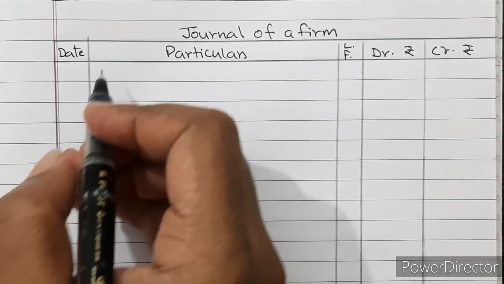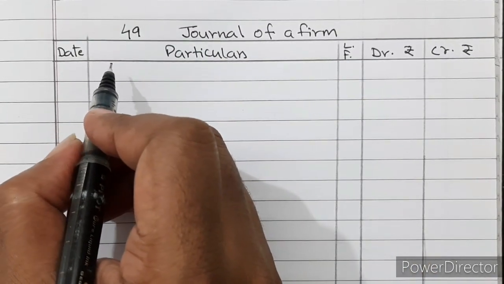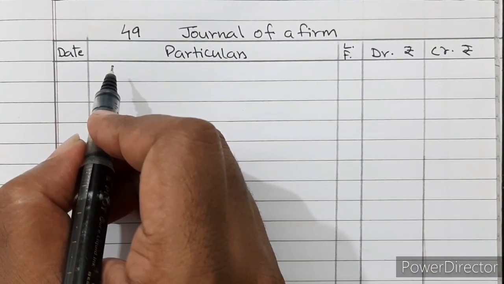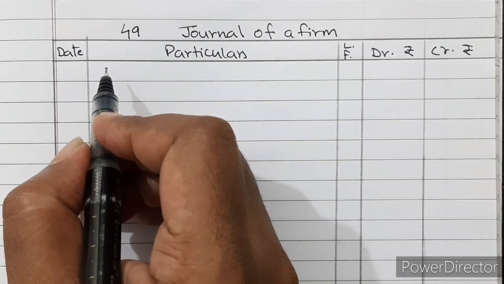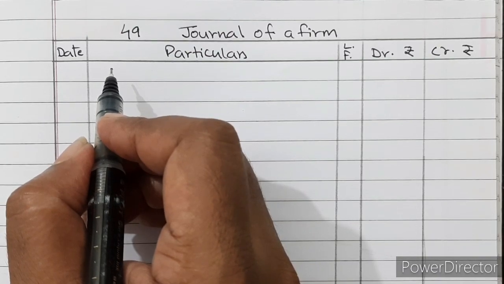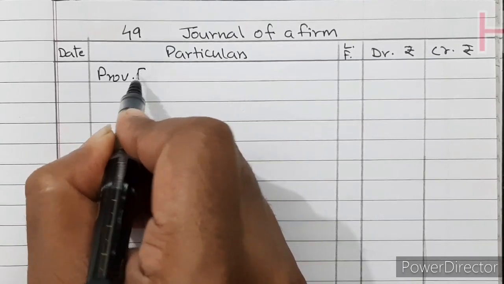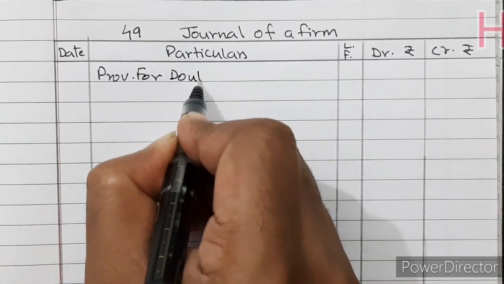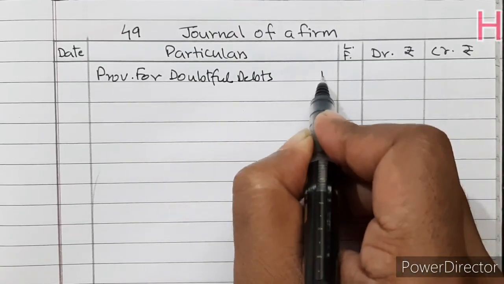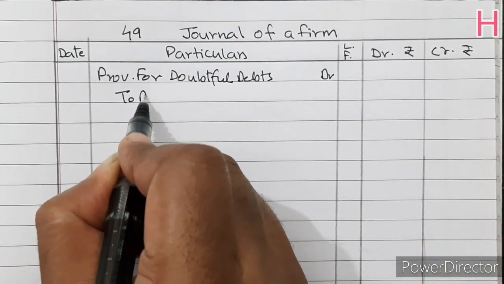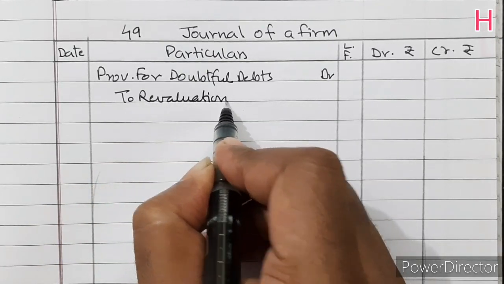So question number 49, we have to cancel the provision for doubtful debts. Provision for doubtful debts is a liability, or something which reduces the debtors, so it will be debited and closed. Provision for doubtful debts account debited to revaluation account, 5,000.